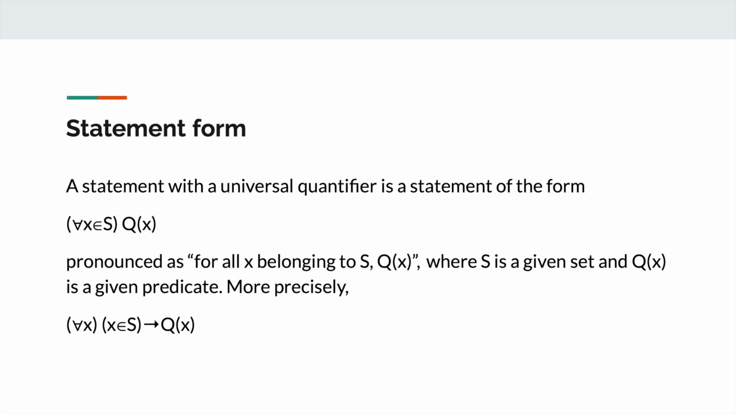Statement form. A statement with a universal quantifier is a statement of the form for all x belonging to S, Qx, where S is a given set and Qx is a given predicate. More precisely, for all x, if x belongs to S, then Qx is true.